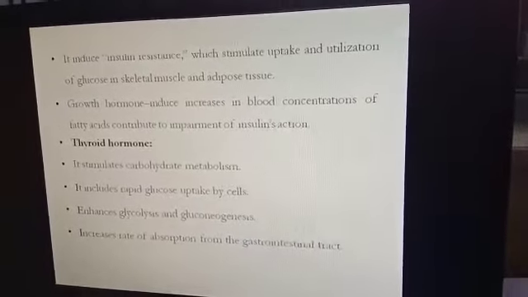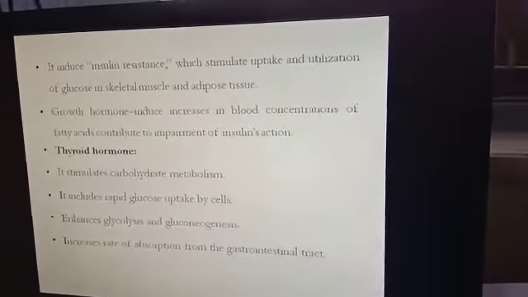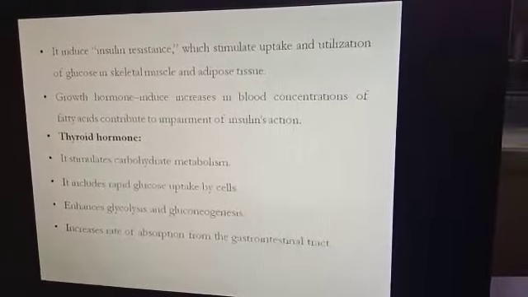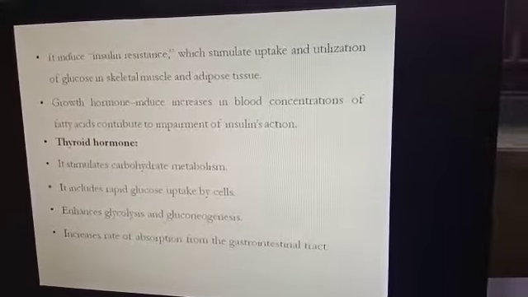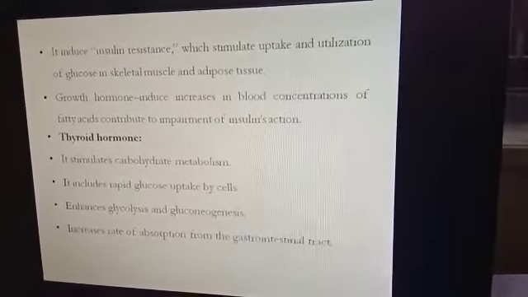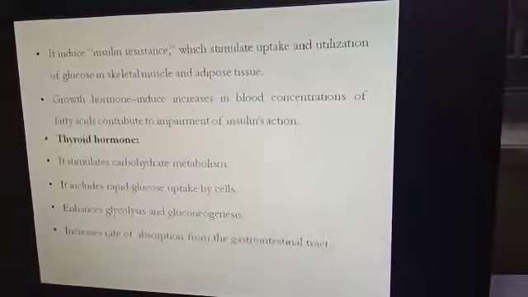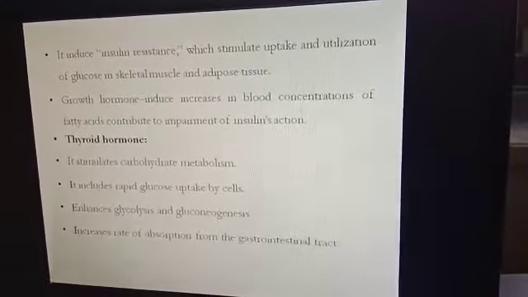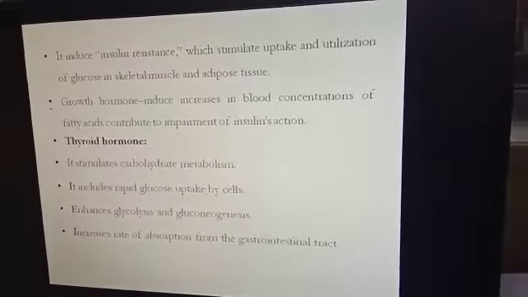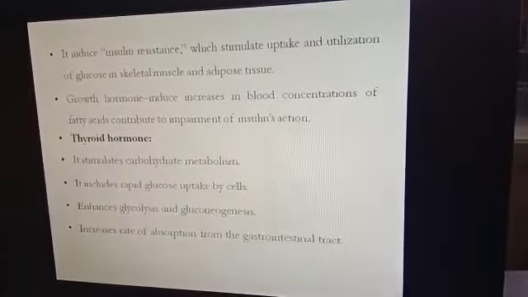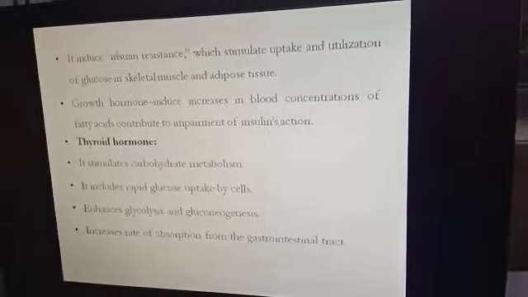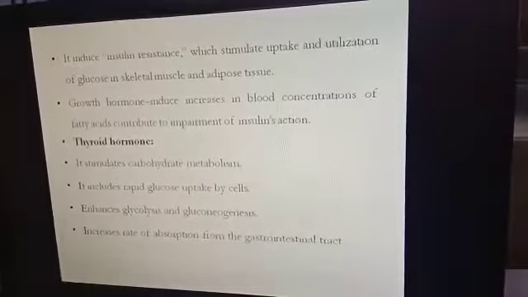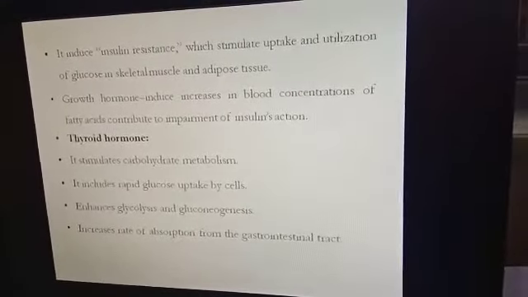The next hormone is thyroid hormone. Thyroid hormone stimulates carbohydrate metabolism. It includes rapid glucose uptake by cells, enhanced glycolysis, and gluconeogenesis. So thyroid hormone is responsible for the rapid intake of glucose by cells, and it also includes glycolysis, meaning carbohydrate or glucose is metabolized to produce energy.